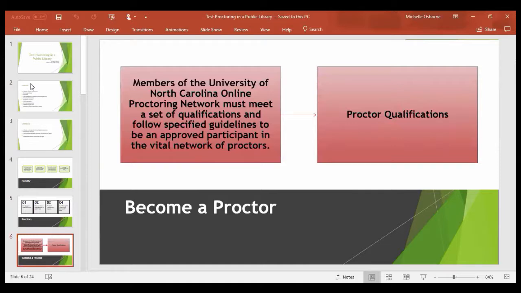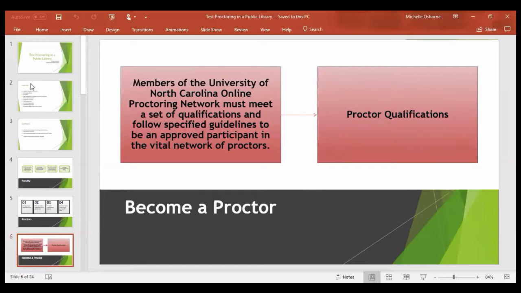Official testing centers at an accredited college, university, or military post. Librarians at a public library or at an accredited college or university. College professional testing center staff or administrators. Professional learning tutoring centers.